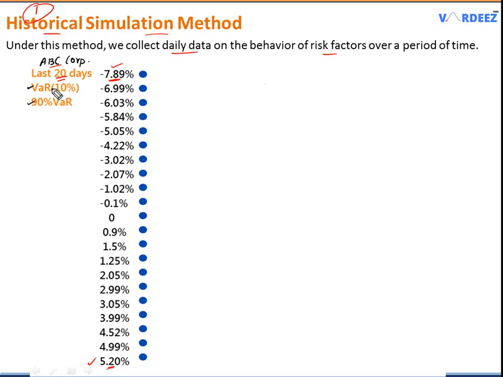Then what we do is that if we are interested in calculating the 10% VaR, we just take 10% of the data that we have. So in this case, we have 20 days of historical data, so we just take 10% of that, and that is 2 days. So this is the first data point, and this is the second data point. So my VaR is just negative 6.99%. So this is my value at risk at 10% for this particular ABC company. Quite simple, right? You just arrange the data, just take the VaR, and that's it.